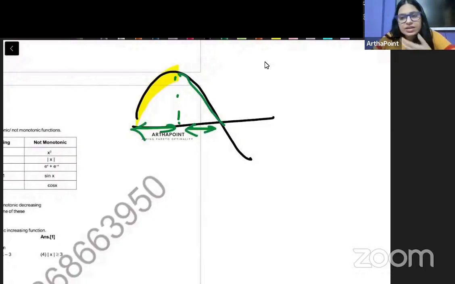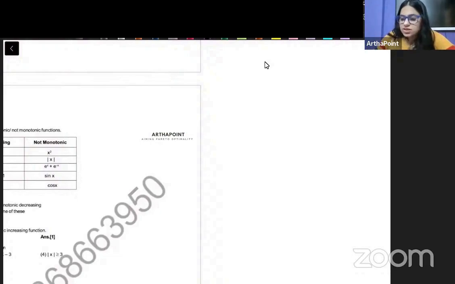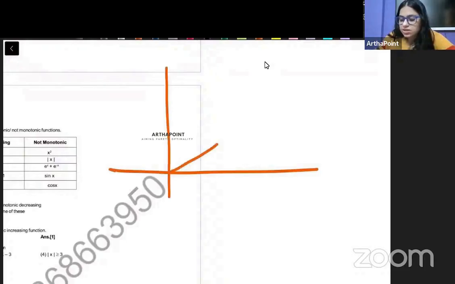So generally increasing, decreasing ho jata hai when for different values of x, the slope can increase or decrease. Monotonically increasing function means that the function is throughout increasing like this, right? So if it never decreases, if it never falls, then it is called a monotonically increasing function. Okay?